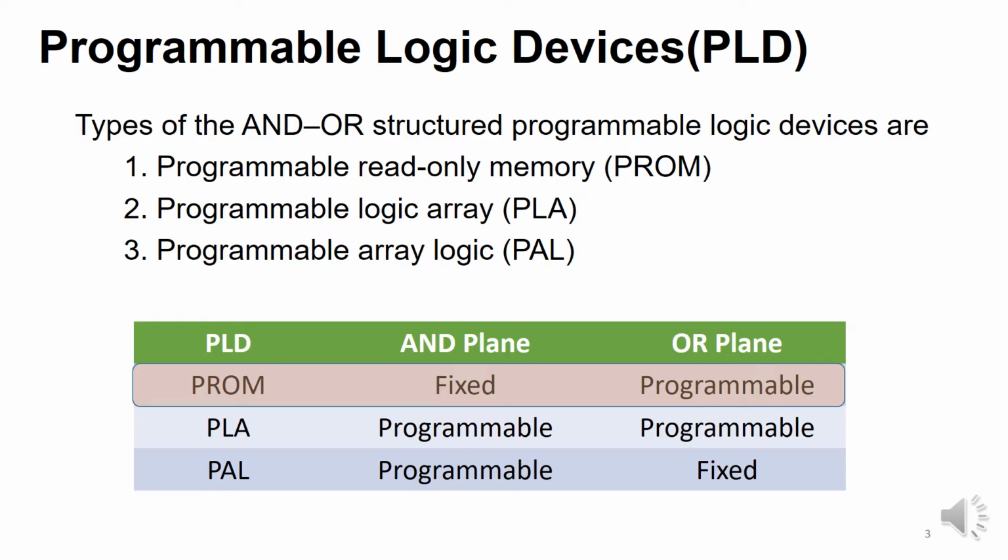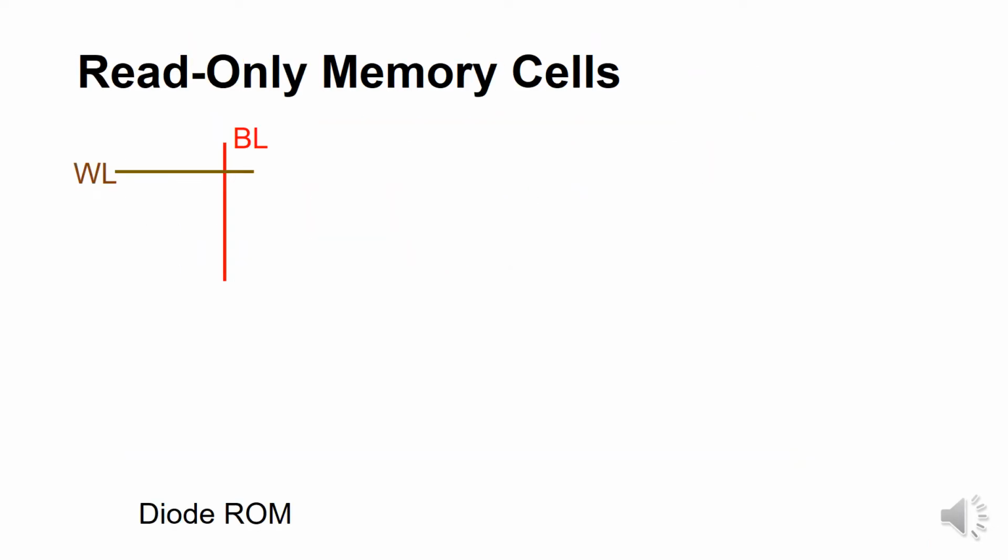Similarly, in PLA, both the planes are programmable. It means it requires minimum hardware to implement any function. In PAL, the AND plane is programmable and the OR plane is fixed. Now we will see various programming methods of read-only memory.